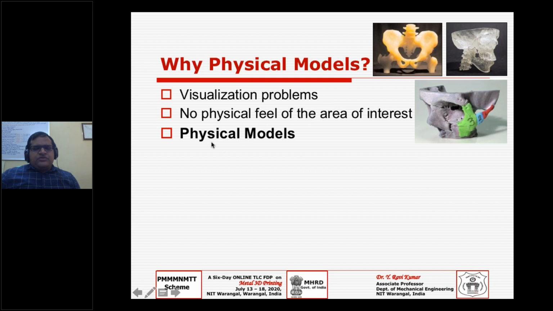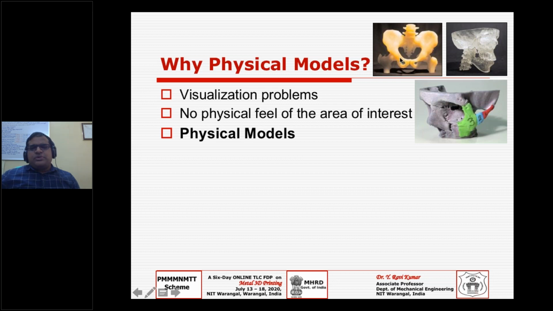But once you go one step back from virtual to physical, you can see these are some of the physical models derived from the patient. There is a femur joint, and in fact a hip joint, total hip.